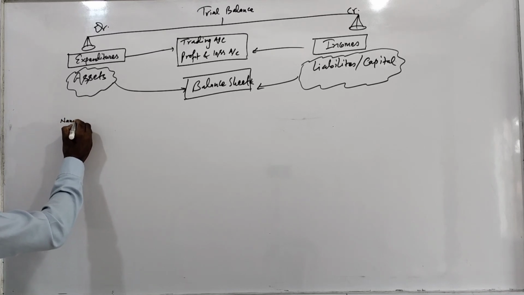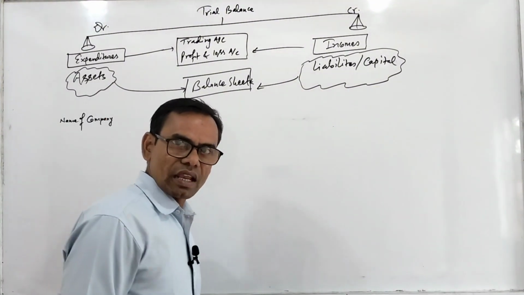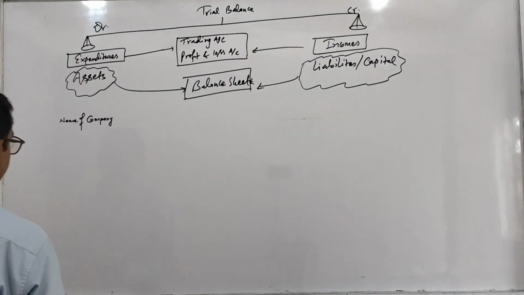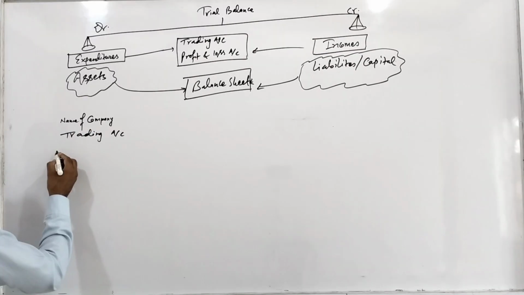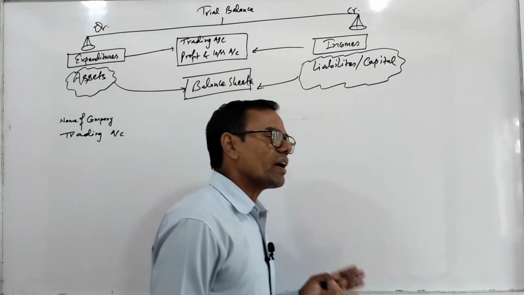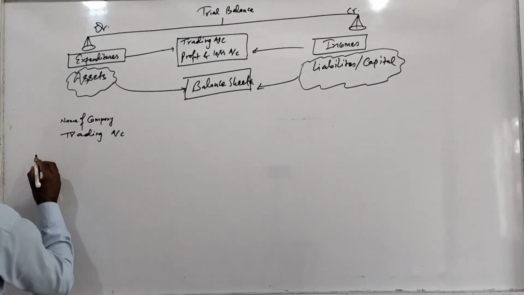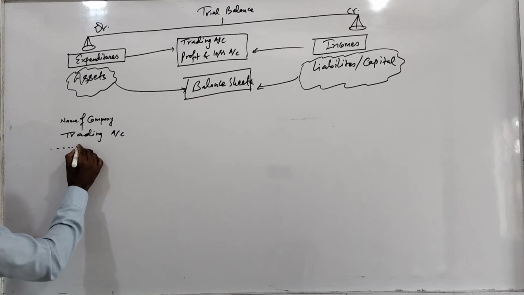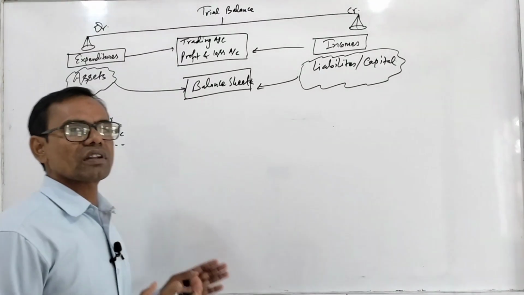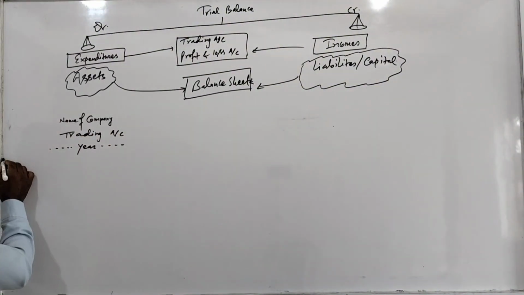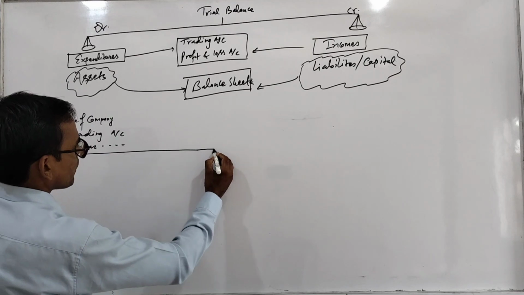the name of the company, name of the organization, name of the business enterprise. Then you have to write trading account. And as you know, the final account is prepared at the end of the year. You have to write the date, this year and this month, or you can write for the year ending. And then you have to prepare ledger-style accounts.